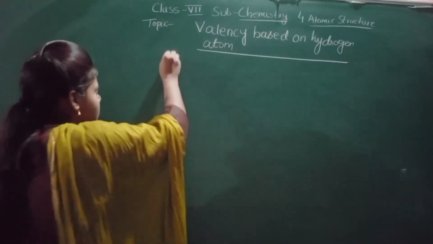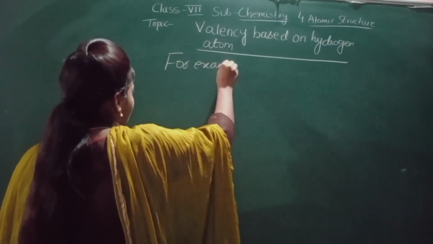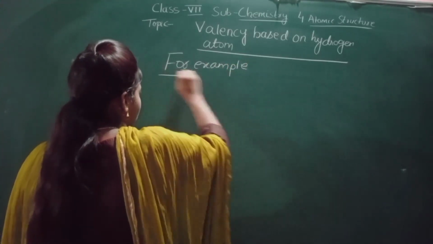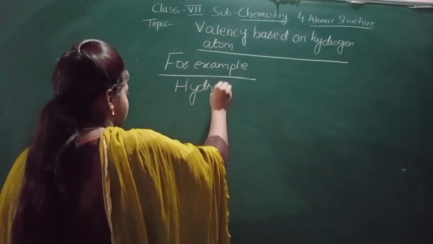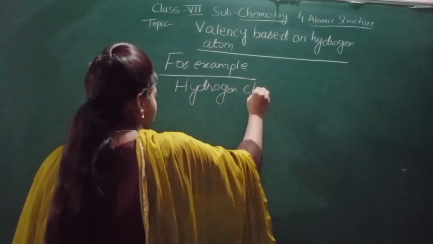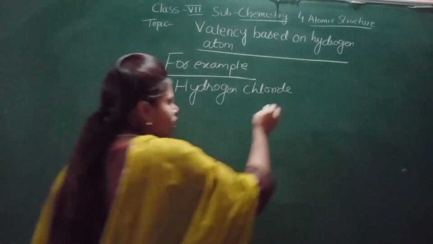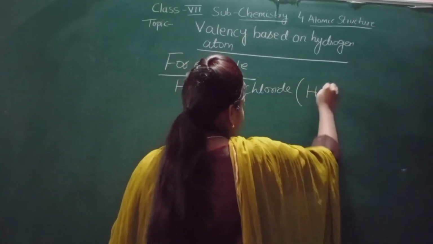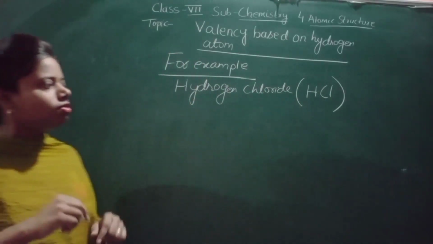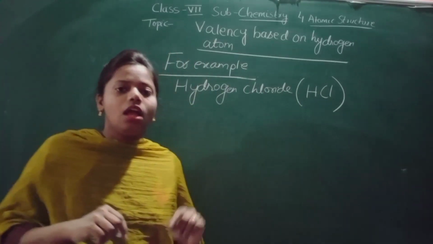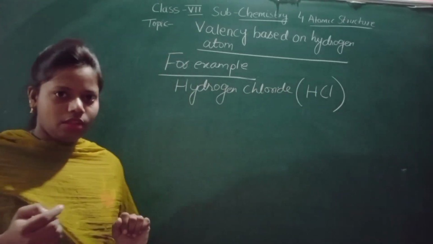Now for example, hydrogen chloride. And what is the formula of hydrogen chloride? HCl. Now by seeing this chemical formula of hydrogen chloride, HCl, how to know what is the valency of chlorine?